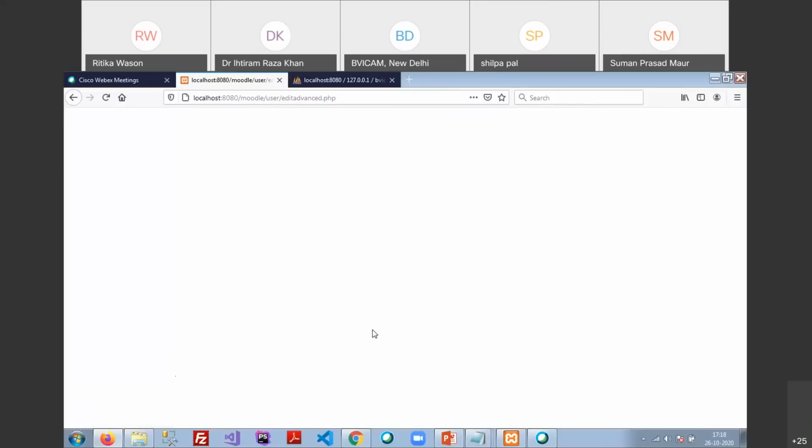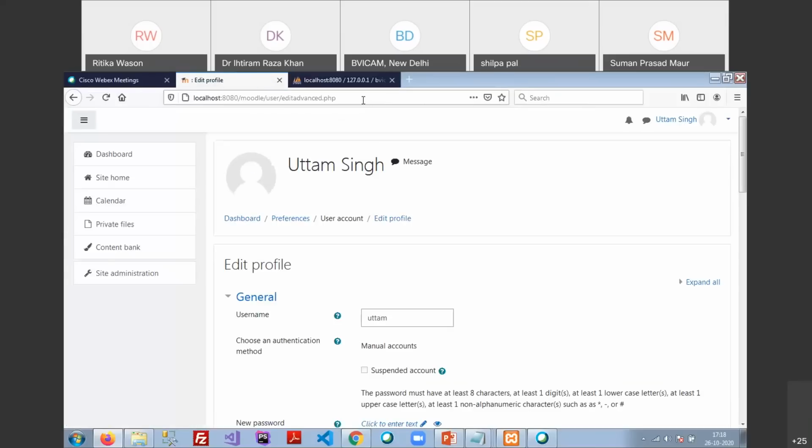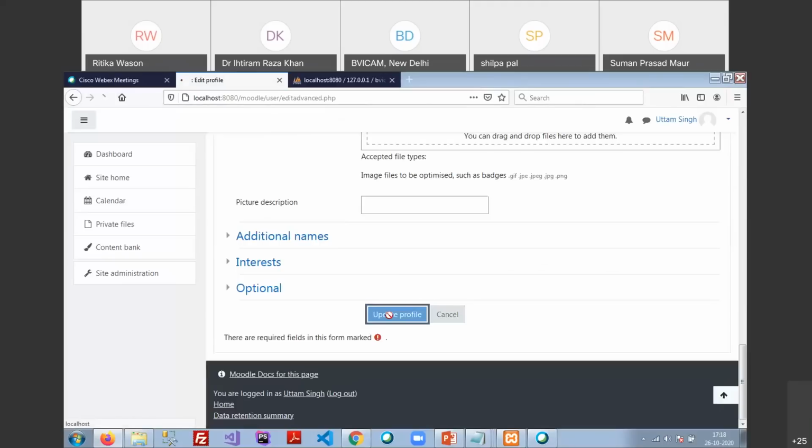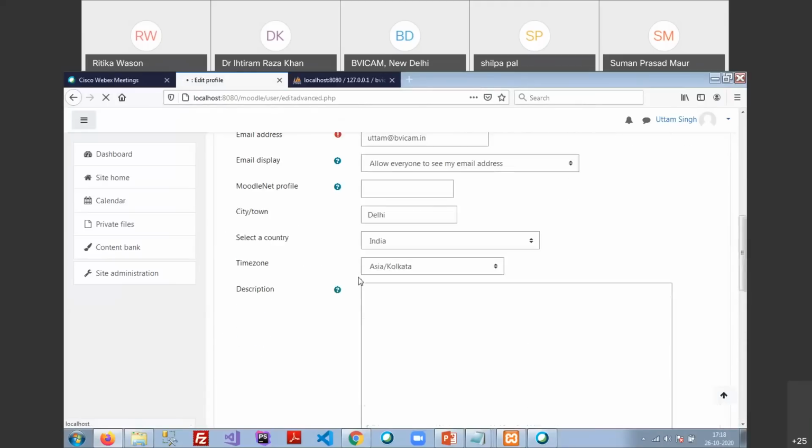Okay, now it is showing a blank page. So if I just hit enter again on this page, it will redirect to the same page. Just update profile. I'm not going to change anything else.